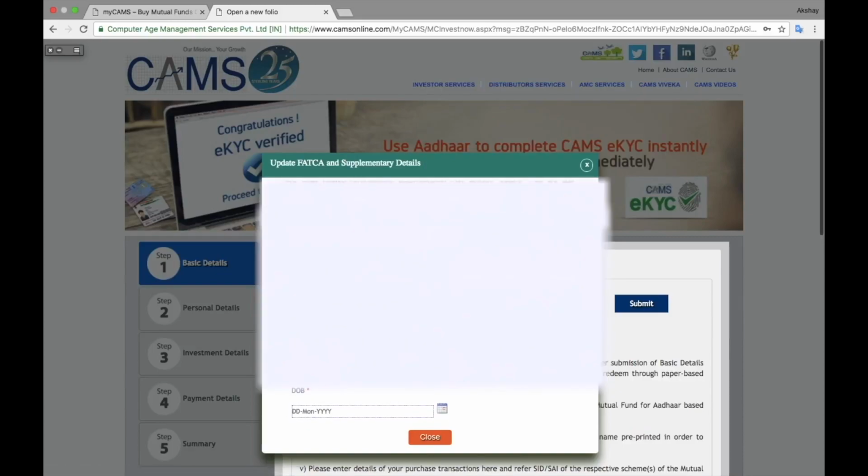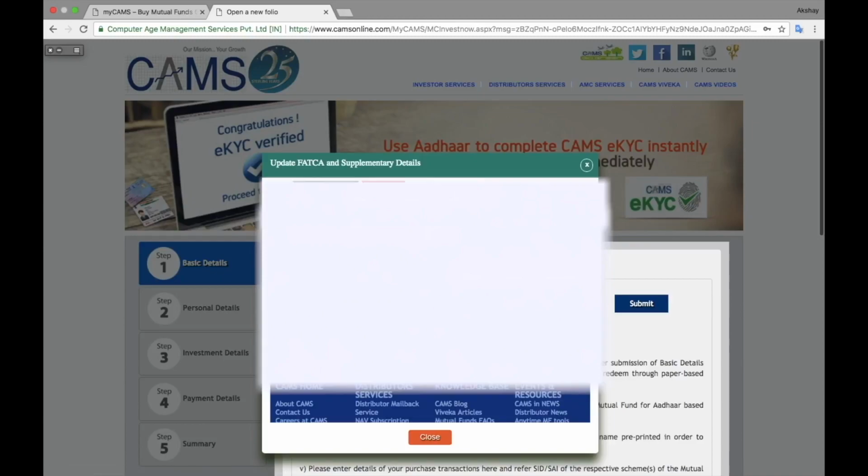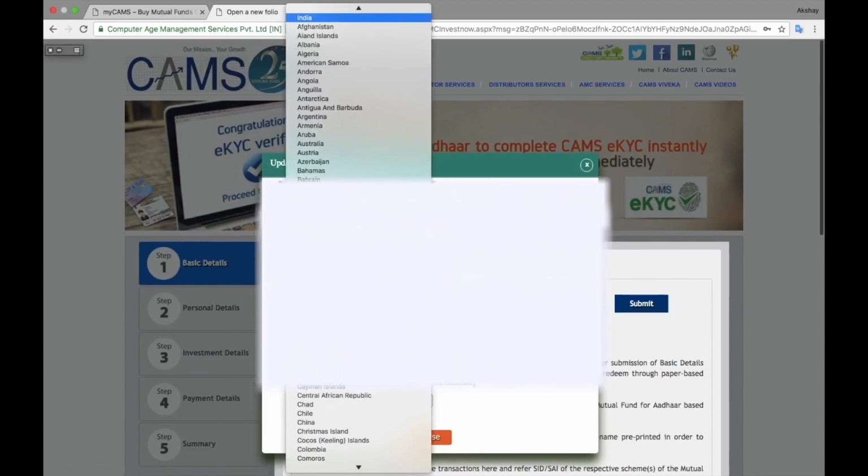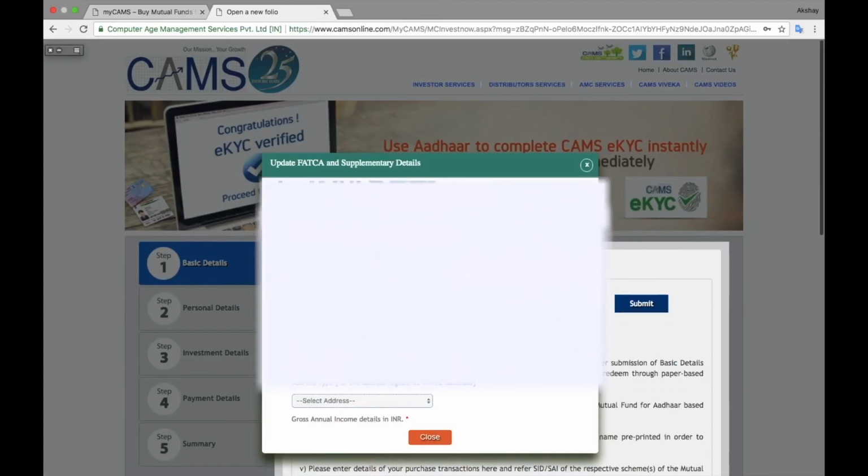Here I have to put basic details like date of birth, my PAN number, and click on generate OTP. Once again I will get the OTP. I have to put it here. Then I have to select my address.